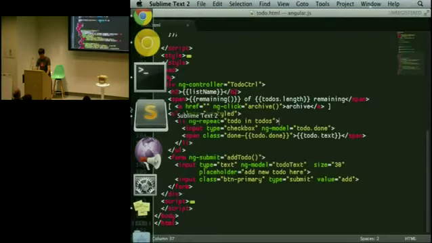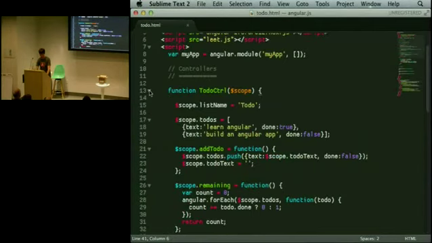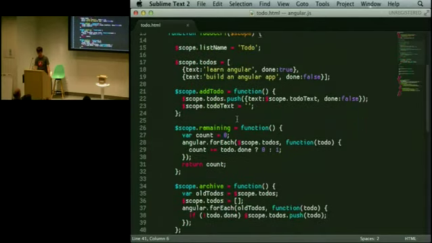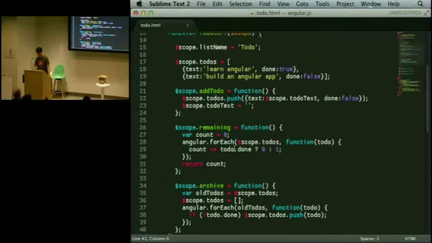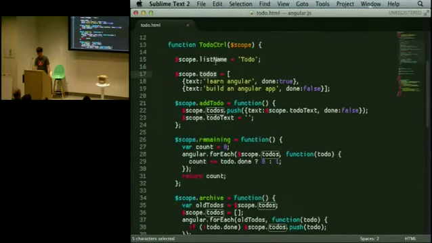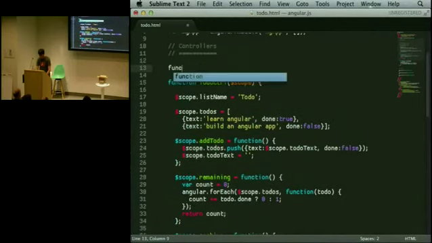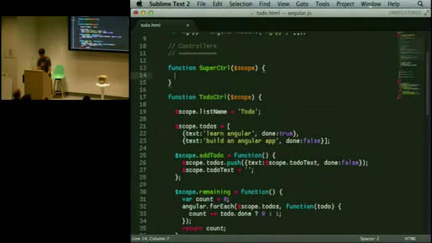So let's come over here. All right, so we have a to-do controller. This is right off the home page. There's an add to-do function, remaining function, archive function, and then obviously you have the model here as well as another model for the list name. But let's say you write some super controller that wraps your entire app, right? So let's say that this also has a property list name.